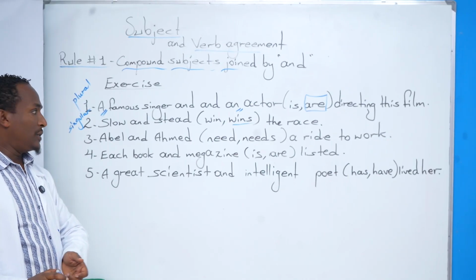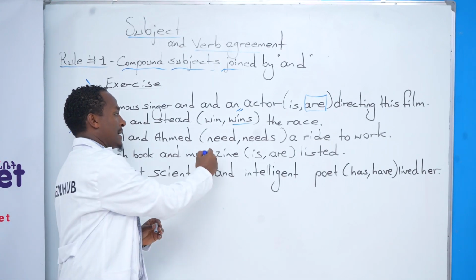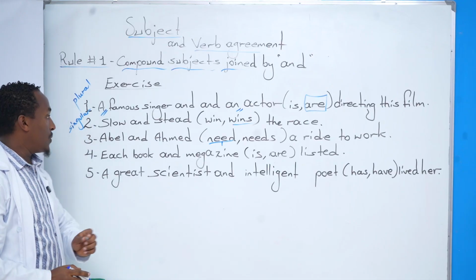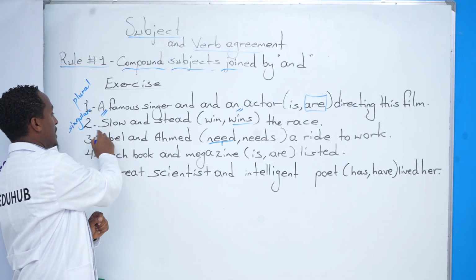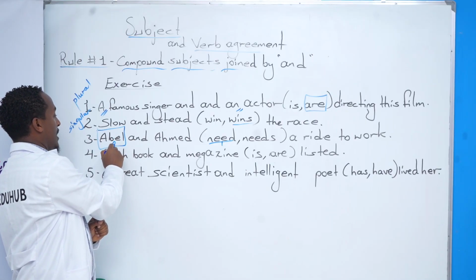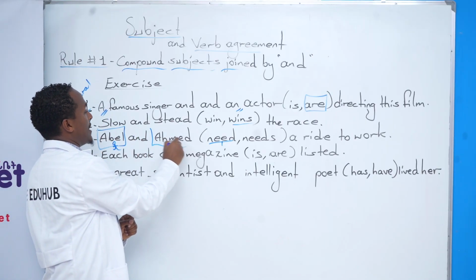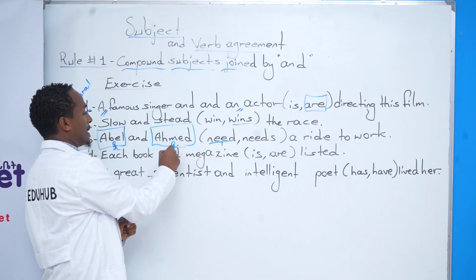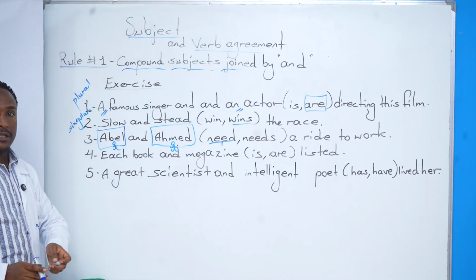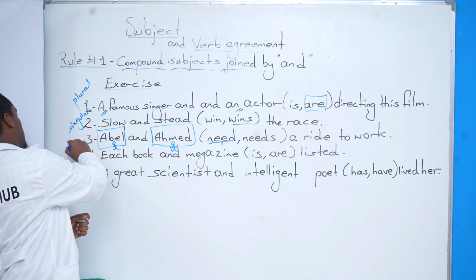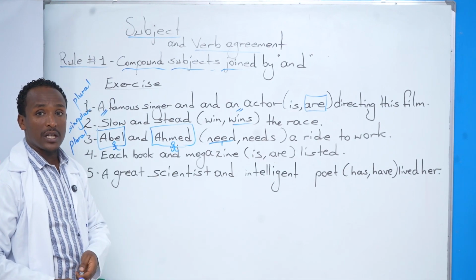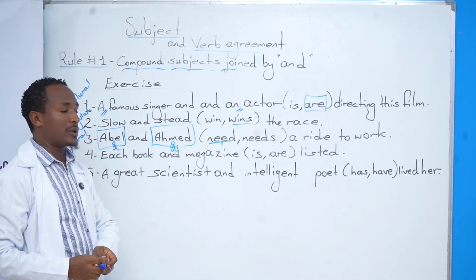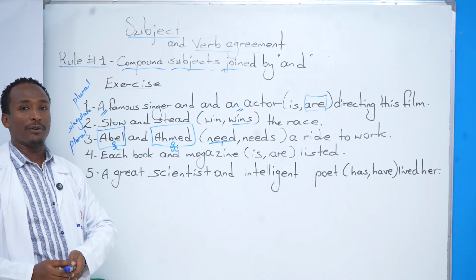Great. I believe you said the answer is need. Why? Because this subject joined by and is talking about two different individuals. The first one is Abel, and the second one is Ahmed. These are two different individuals. So the subject is considered a plural subject, a plural subject. That's why we use the verb without s. What about the next one? Question number 4. You have 10 seconds also.